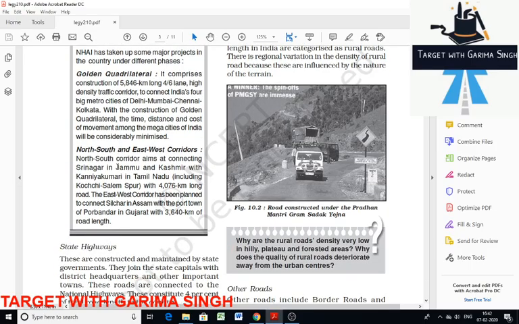Then there are the north-south and east-west corridors. Basically these are long highways meant to connect Srinagar in Jammu and Kashmir with Kanyakumari in Tamil Nadu, that is the north-south corridor. Then the east-west corridor connects Silchar in Assam with the port town Porbandar in Gujarat. The north-south is the longer corridor, 4076 kilometers, and the east-west is shorter than the north-south.